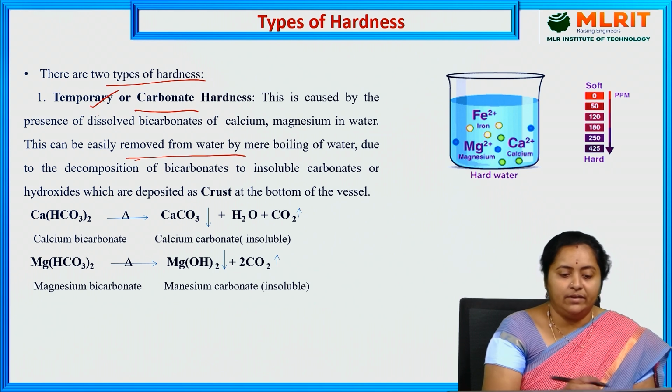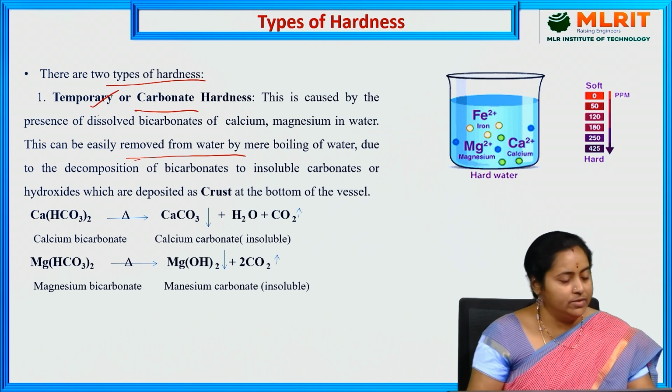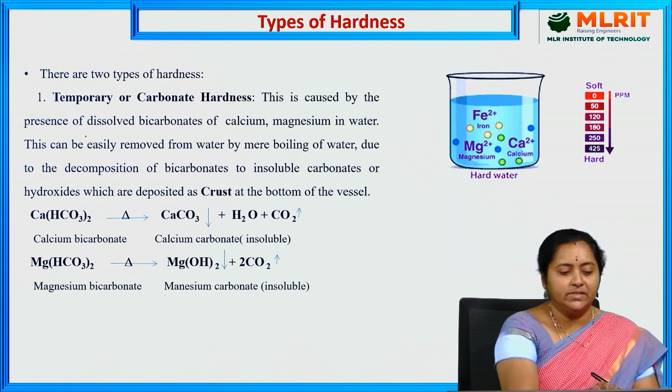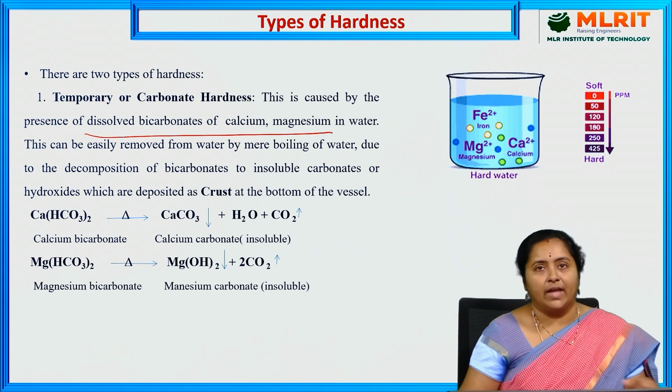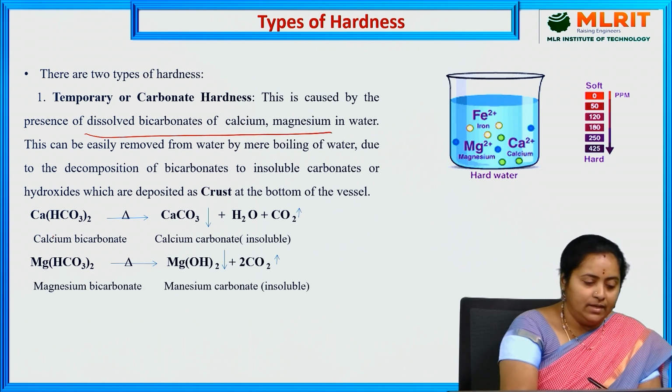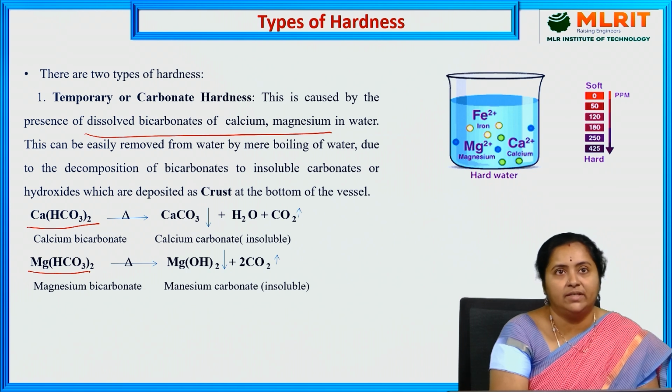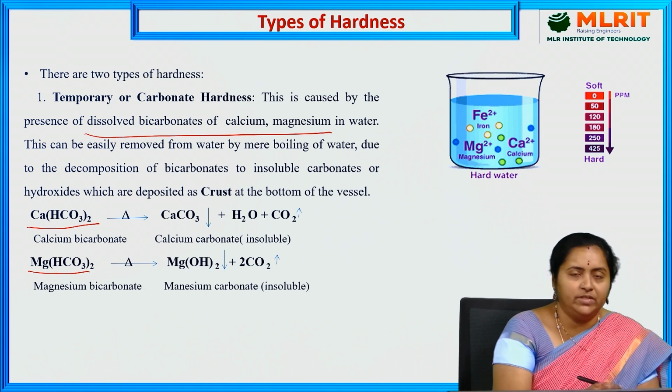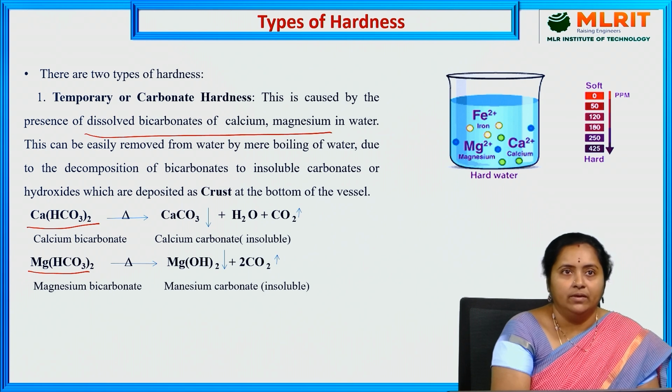This kind of hardness is produced purely due to presence of dissolved bicarbonates of calcium and magnesium. That means calcium bicarbonate and magnesium bicarbonate, or at least one of these two, or sometimes both together were present.